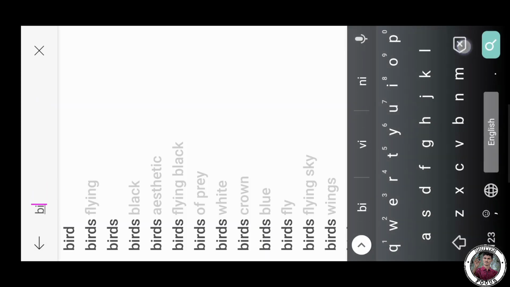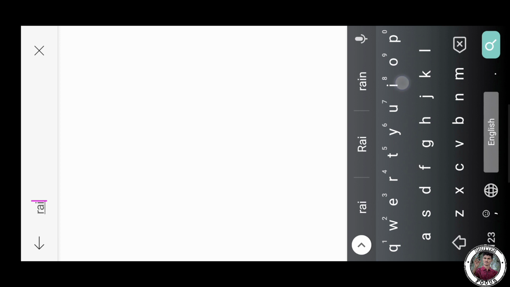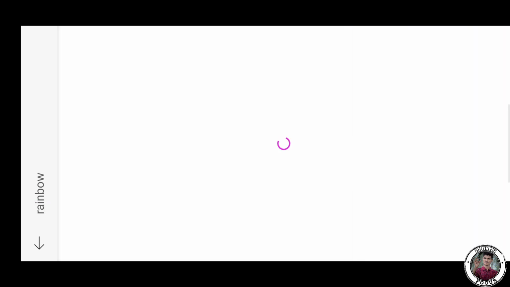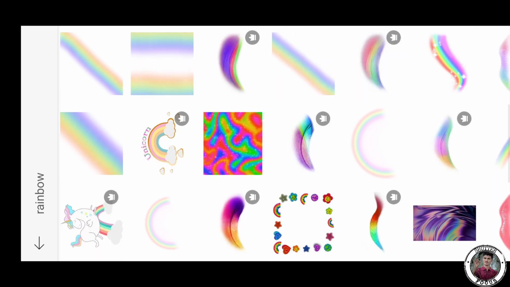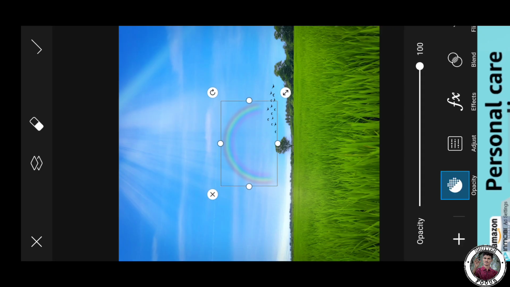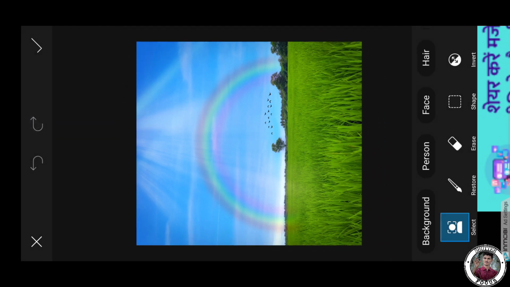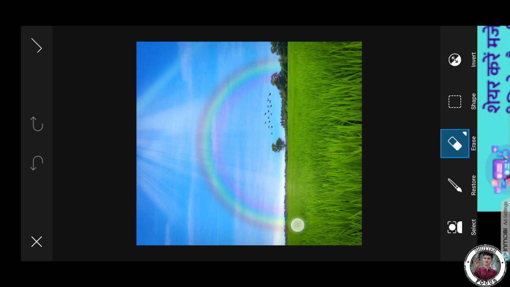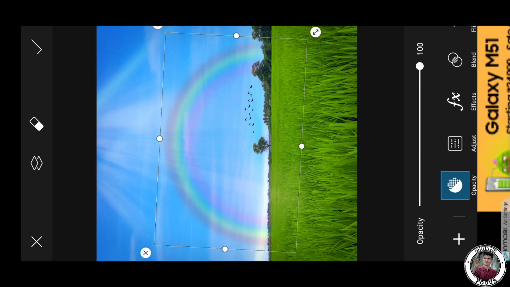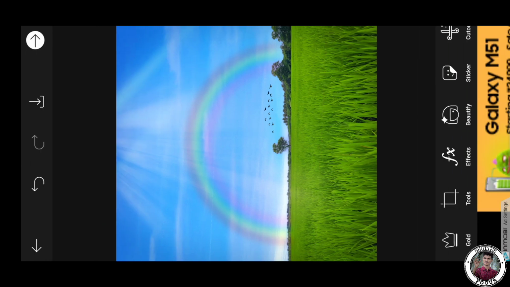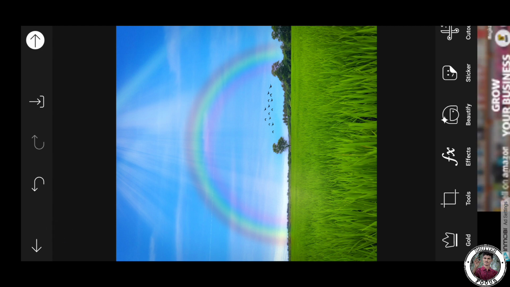Next thing is you have to search for rainbow. Type rainbow here. And select the suitable rainbow. Adjust this rainbow in your image. It gives a perfect look. After adjusting, erase the rainbow on the foreground by tapping erase. After finishing, click on the right mark. Now the view is looking amazing. Then save this image to your gallery.